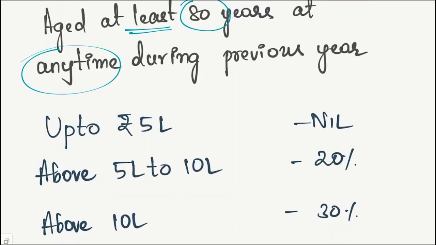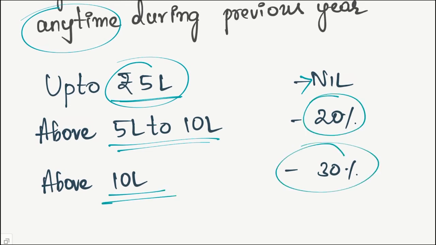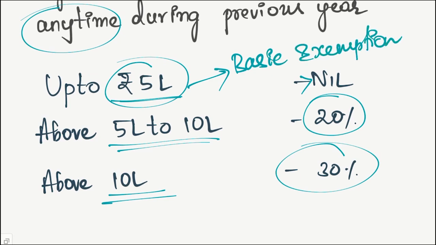Now in this case, there is a significant change because up to 5 lakh rupees there is no tax at all. For anyone aged between 60 and 80, the exemption limit was increased only by 50,000 rupees. Whereas in this case, up to 5 lakhs, there is no tax at all. And 5 to 10 lakh remains the same at 20%, and above 10 lakh, again, it remains the same at 30%. So what is the significant change here? The enhanced basic exemption limit, which is now standing at 5 lakh rupees. That means up to 5 lakh, no tax at all.